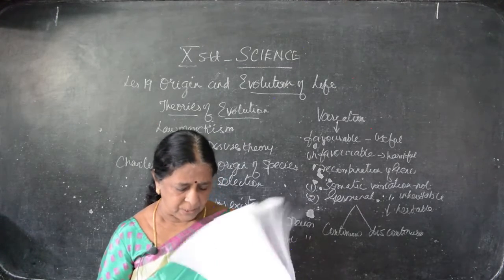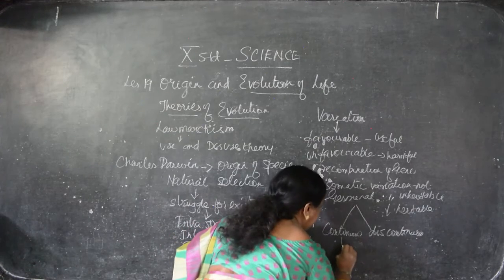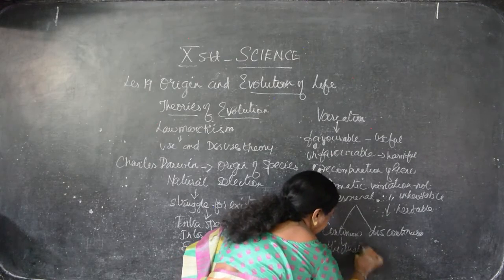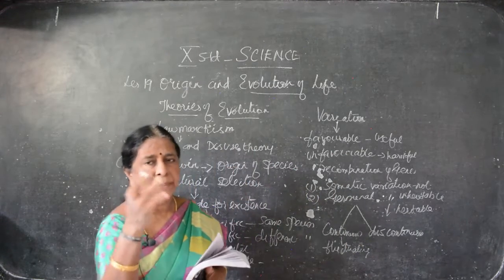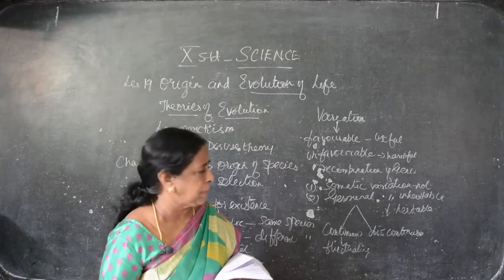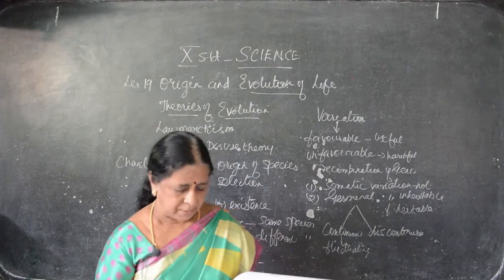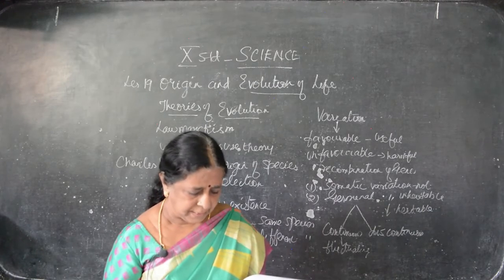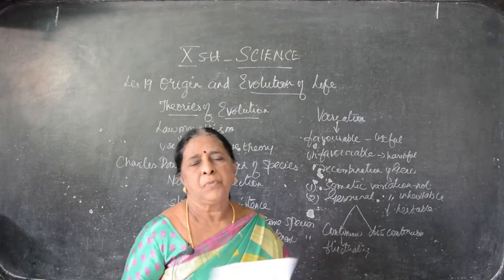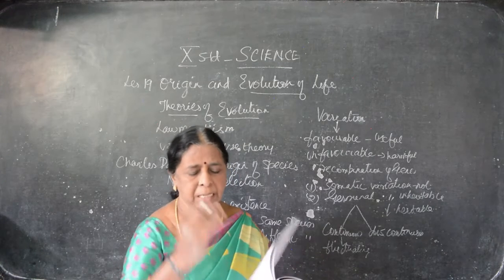Continuous variation is otherwise known as fluctuating variation. Continuous is otherwise known as what? Fluctuating. For example, sometimes current goes and comes immediately, this kind of thing. Maybe in one generation, the second generation it may be developed. But discontinuous is not like that. What are the things? Skin color, height and weight of the individual. These are continuous variations. Skin color: maybe our fathers are very fair, but we may be black, but the next generation may be fair, like the grandfather.